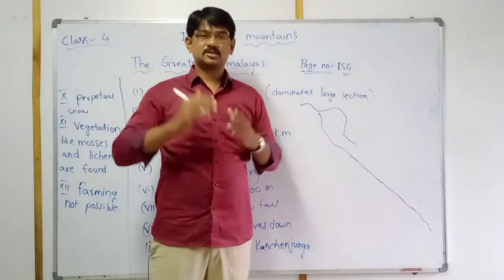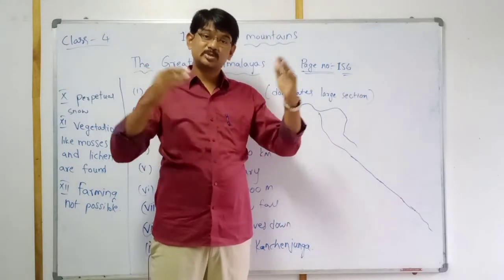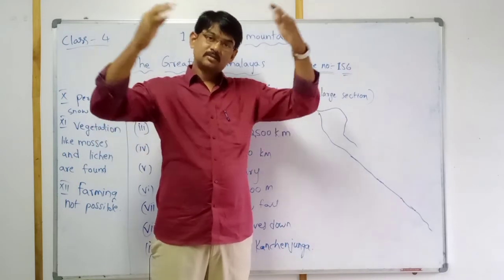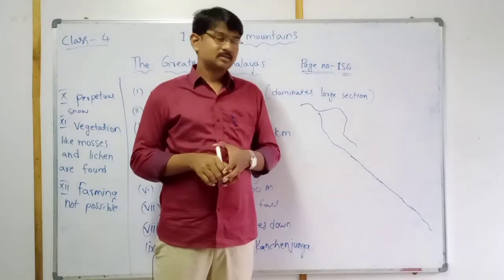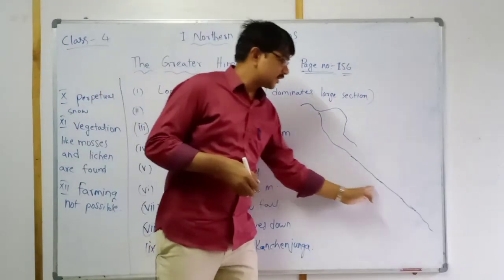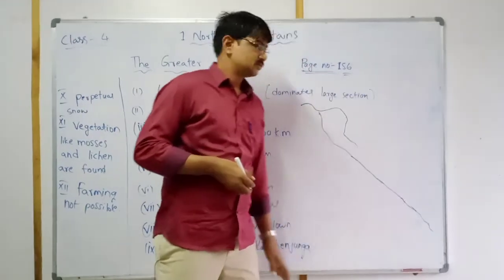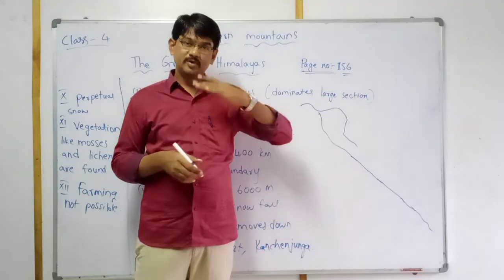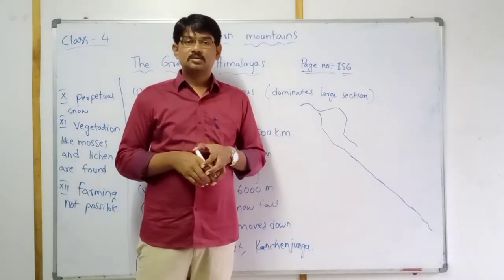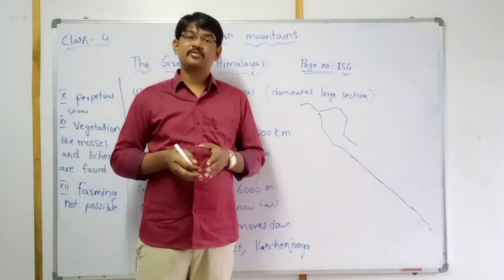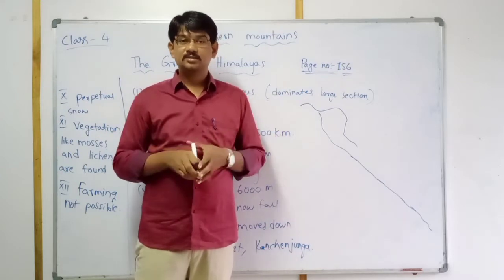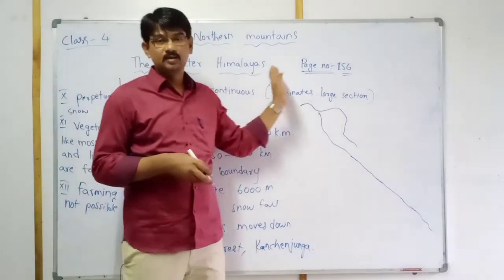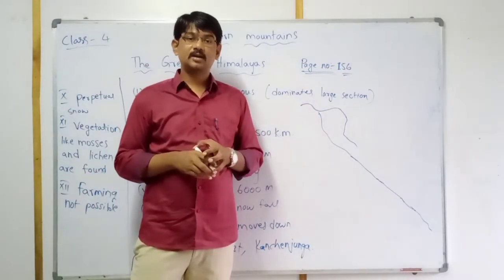If 2000 books, how much place do they need? Totally a room is needed, right? So because it is longest and continuous, it dominates a large section of the Himalayas. When we go to the Himalayan ranges, the largest section of the Himalaya area is covered with the greater Himalayas.